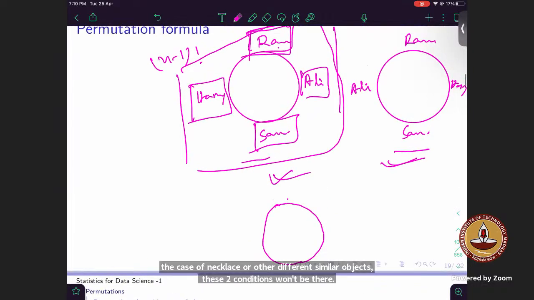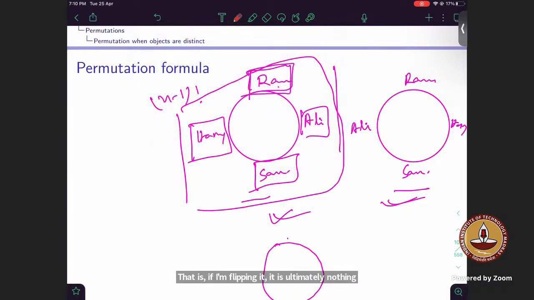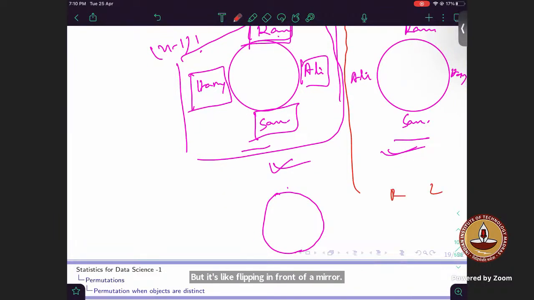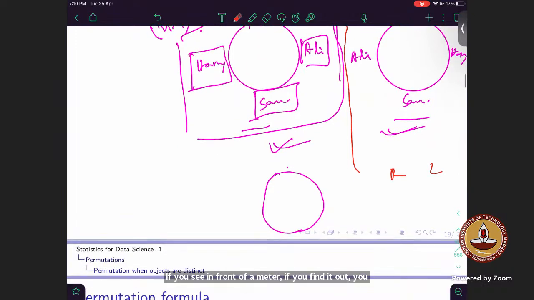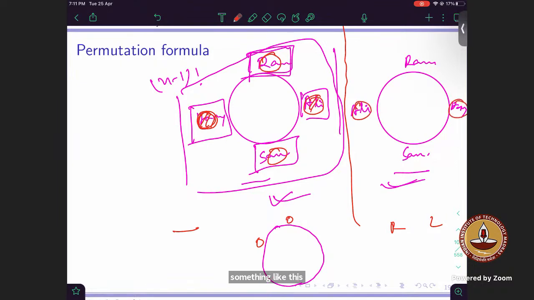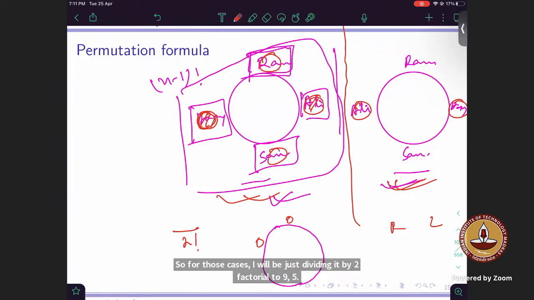If I'm flipping it, it is ultimately like flipping in front of a mirror. If you see in front of a mirror, your right becomes left and left becomes right. In general, you are trying to avoid that case for similar objects. If instead of Ram and Hari, Ali, Sam, I had said these four are just apples or balls, exactly looking alike, then this case and this case would have been similar, right? So for those cases, I will be dividing by 2 factorial to nullify that, so that I'm not counting these two cases separately.